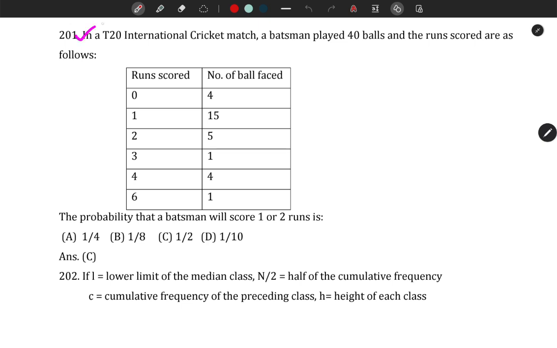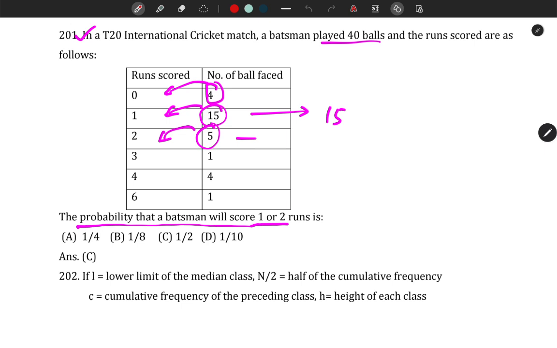In a T20 international cricket match, a batsman played 40 balls and the runs scored are as follows. Out of the 40 balls, in 4 balls he did not score any run. In 15 balls faced, he scored 1 run each. In 5 balls faced, he scored 2 runs each time, and so on. We have to find the probability that the batsman will score 1 or 2 runs. So 1 run he scored in 15 balls, and 2 runs is scored 5 times.